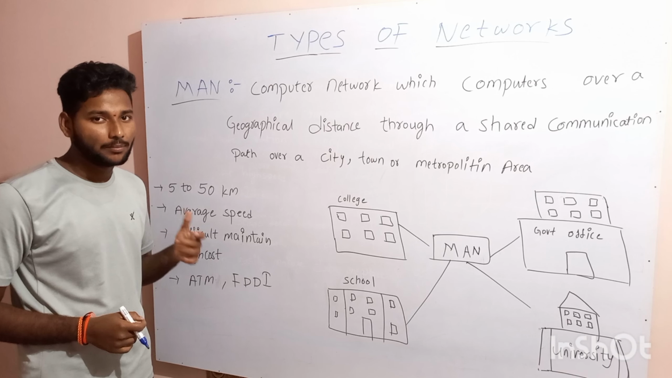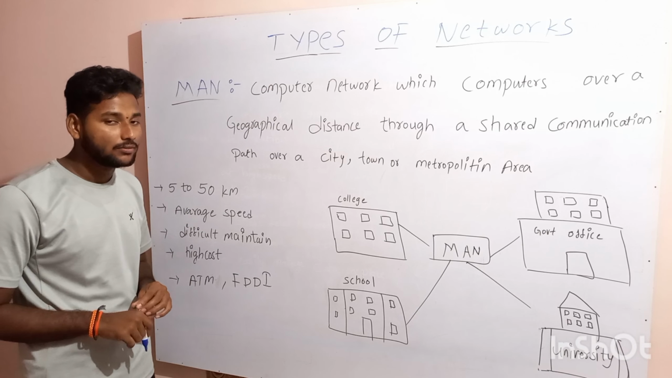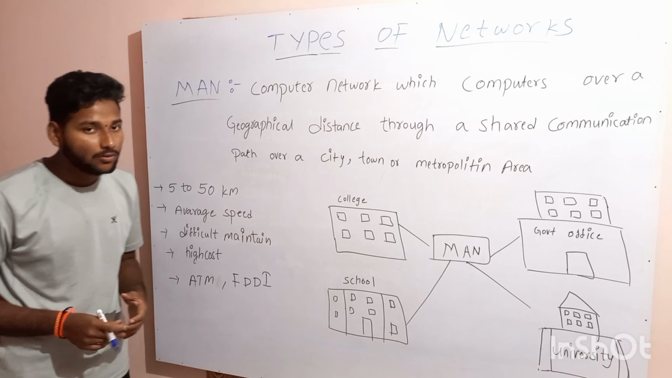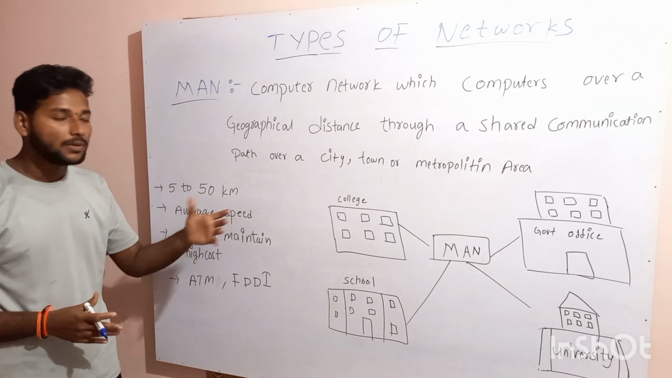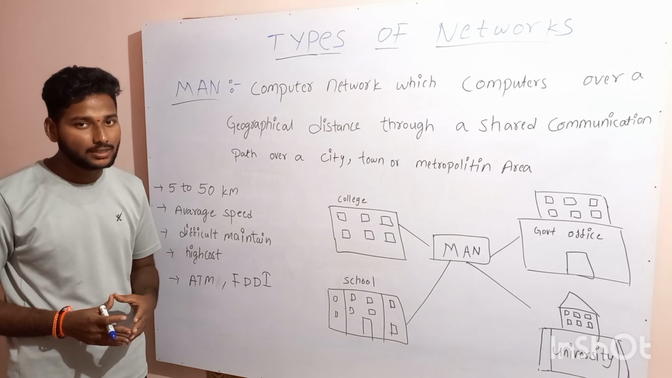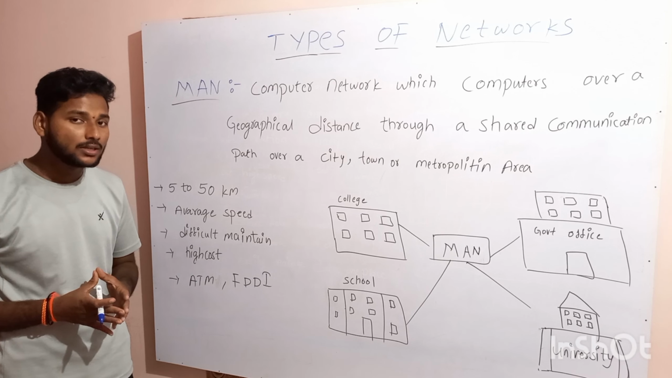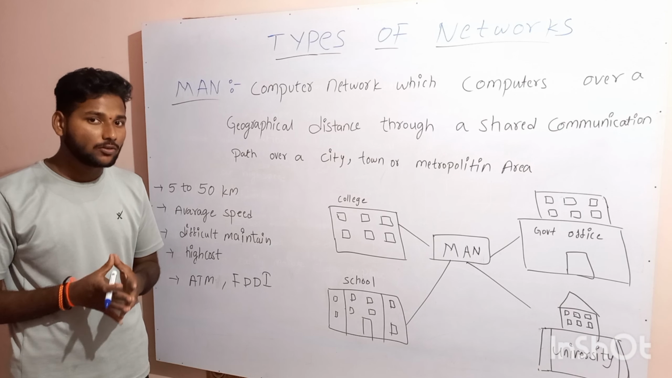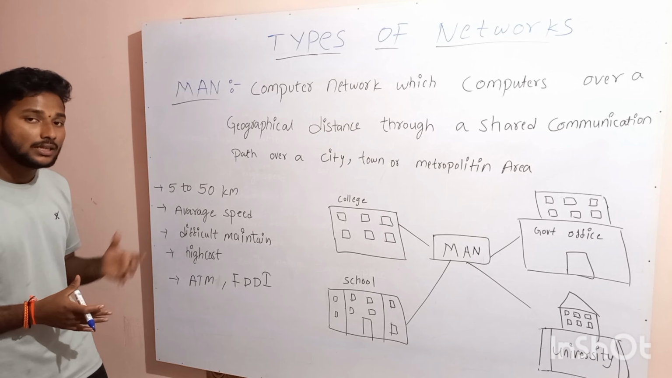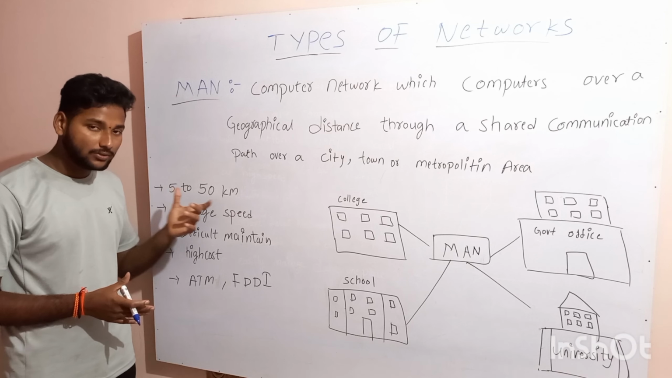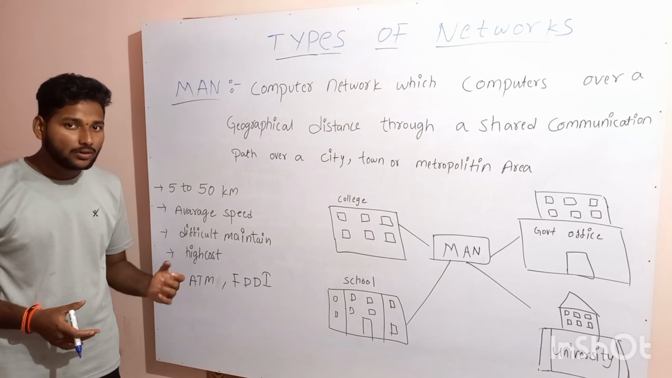Let's discuss MAN, Metropolitan Area Network. This is a computer network which connects computers over a geographical distance through a shared communication path over a city or metropolitan area. Simply, the connection between computers within a large city or a metropolitan area is known as a metropolitan area network. The range is up to 5 to 50 kilometers. It maintains average speed, not too low and not too high.